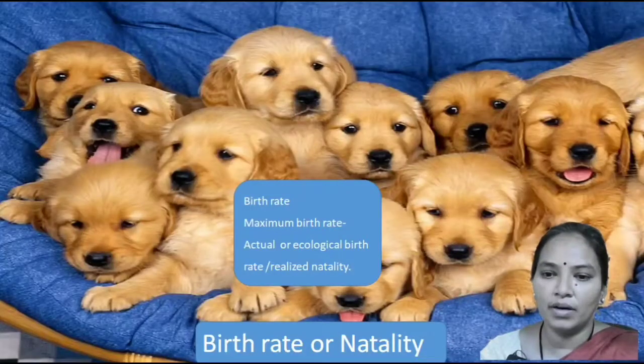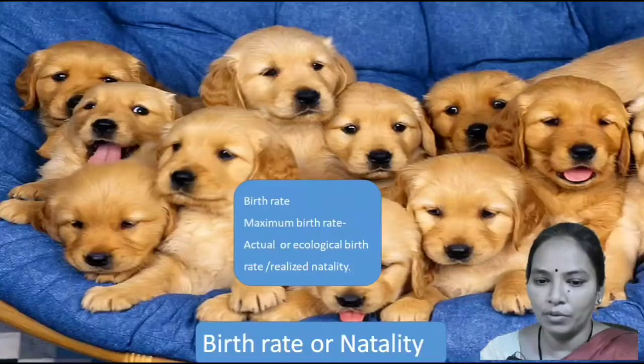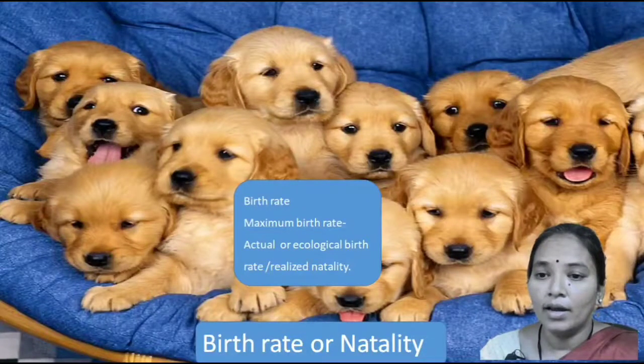So let's see birth rate or natality. The birth rate of a population can be defined as the average number of new individuals produced by that population in a unit of time. The maximum birth rate or potential natality is the maximum number of new individuals which can be produced per unit of time under ideal ecological conditions.